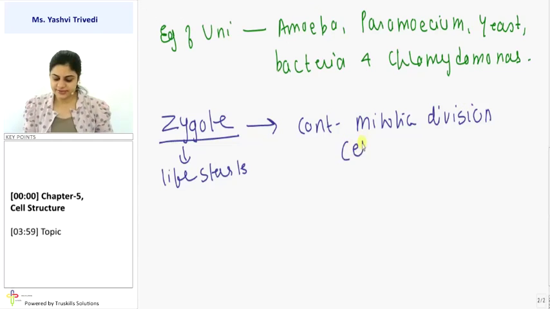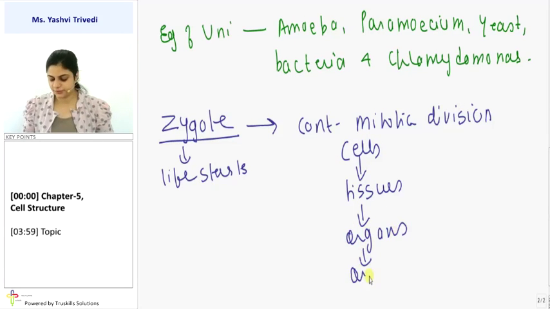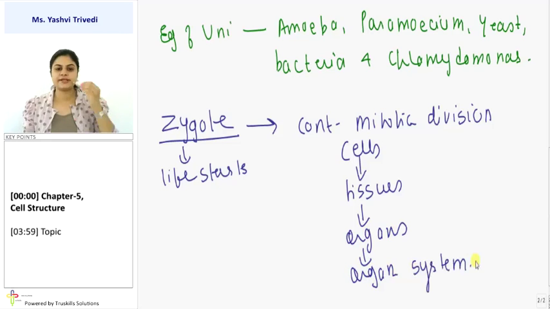This group of cells will differentiate to form tissues. Tissues will differentiate to form organs. Organs will differentiate to form organ systems. So in this way, the entire differentiation is taking place, and finally, when all these organ systems combine, there is an entire organism.